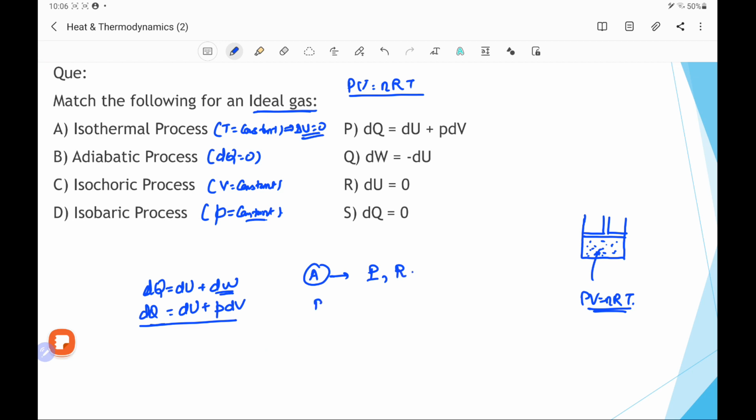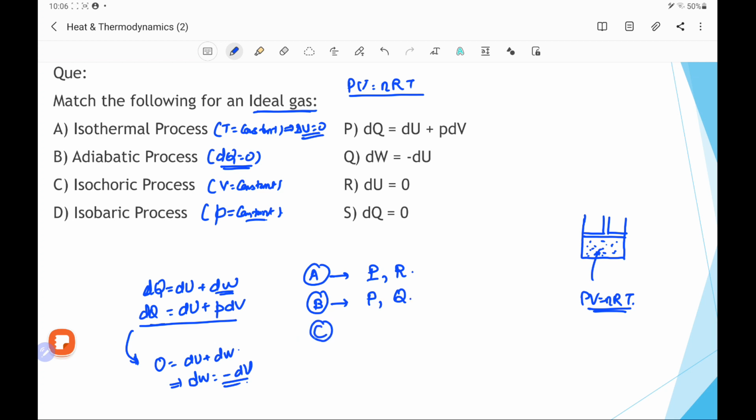For the process B, the adiabatic process, the first law of thermodynamics is also satisfied by this process. So we can say option P is the correct option. Also, delta Q equal to 0. So from the first law of thermodynamics, if dQ equal to 0, we can write 0 equal to dU plus dW, or we can write it another way, dW equal to minus dU. Hence, option Q is correct for the adiabatic process.